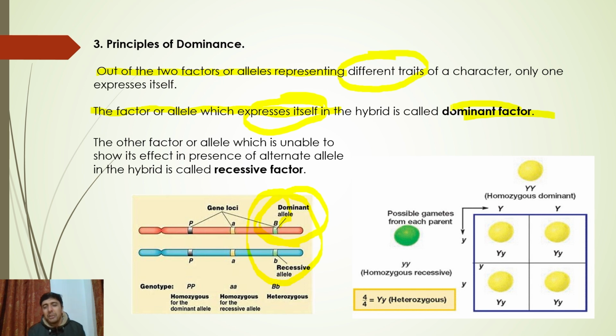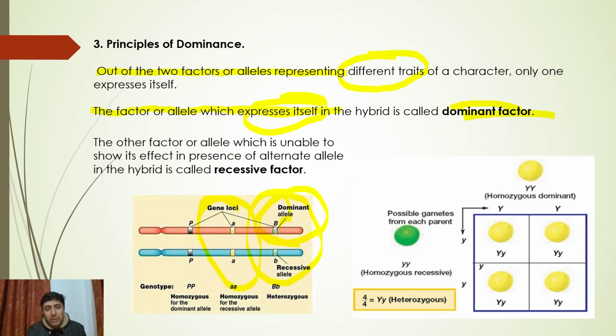It's not able to, so as to say, it's not able to fight. It doesn't dominate. The other factor, the allele which is unable to show its effect in the presence of an alternative allele. When this poor one is alone, at that time it will show its effect. In this case, this one.